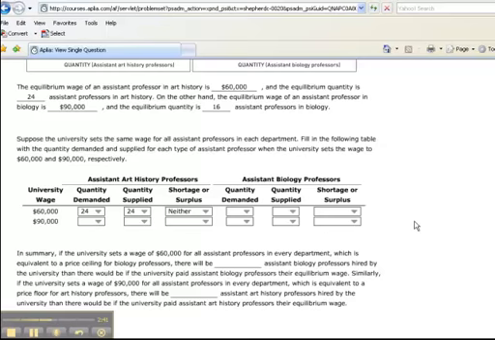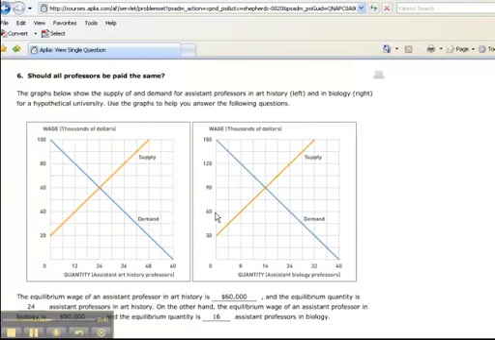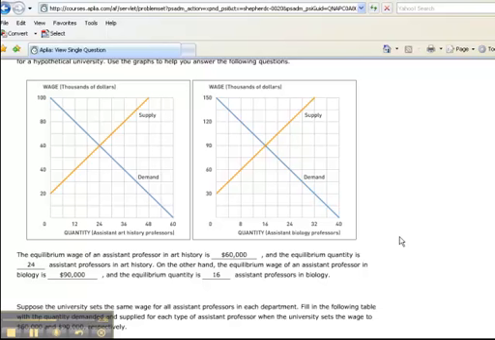Is that true for assistant biology professors? Well, no, it's not. If we go over here to where the wage is $60,000, to get the quantity demanded, we're going to come across until we intersect with the demand curve, and then drop down, and you can see the quantity demanded at that wage is going to be 24.